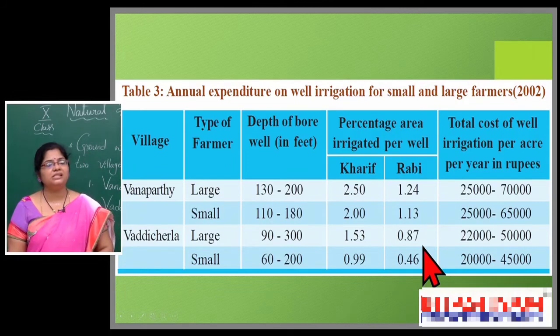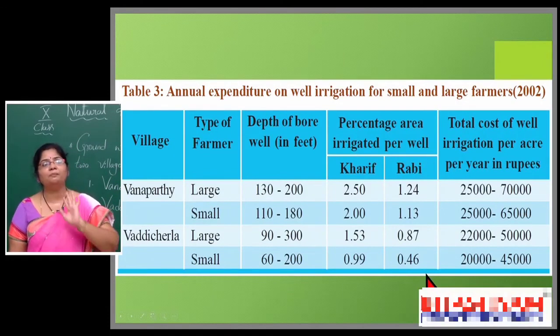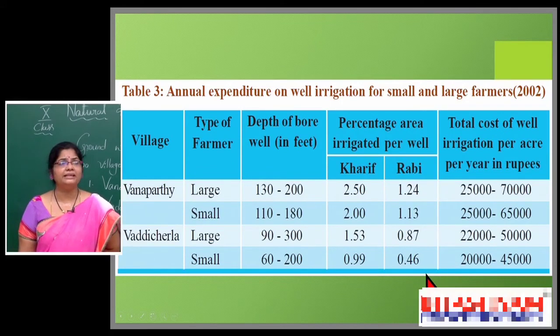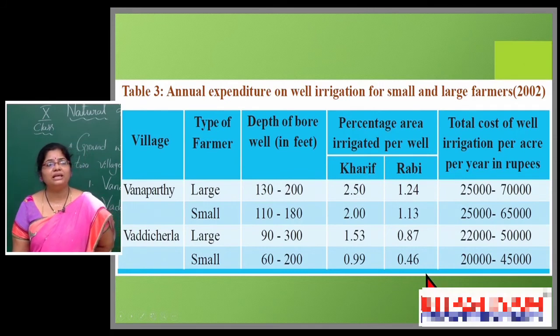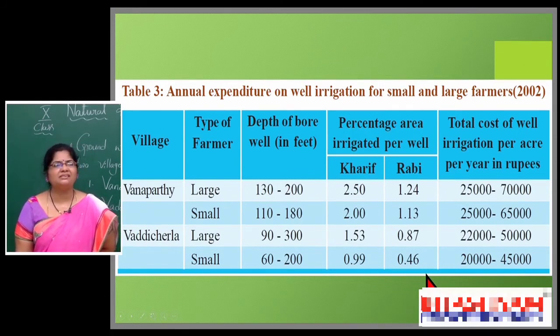One more difference is there. The well is the same. For example, see Vanaparthi, the well is the same. But in Kharif season, it is able to irrigate 2.50%, but in Rabi, only 1.24%. Why like that? That depends upon the season. Kharif is totally the rainy season. That's why the wells have the maximum amount of water, and the farmer is able to provide the maximum amount of water to the crop.